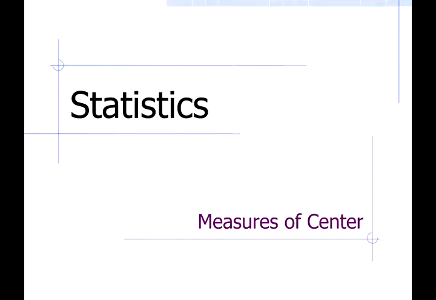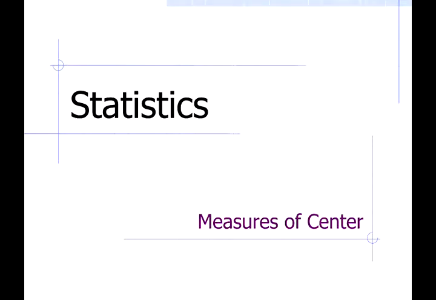Another way of thinking about a center value or a middle value is a single representative value for a set of data. I'm not saying numbers, because remember, data just means information. It could be numbers, words, descriptions, categories. Data is information in general.